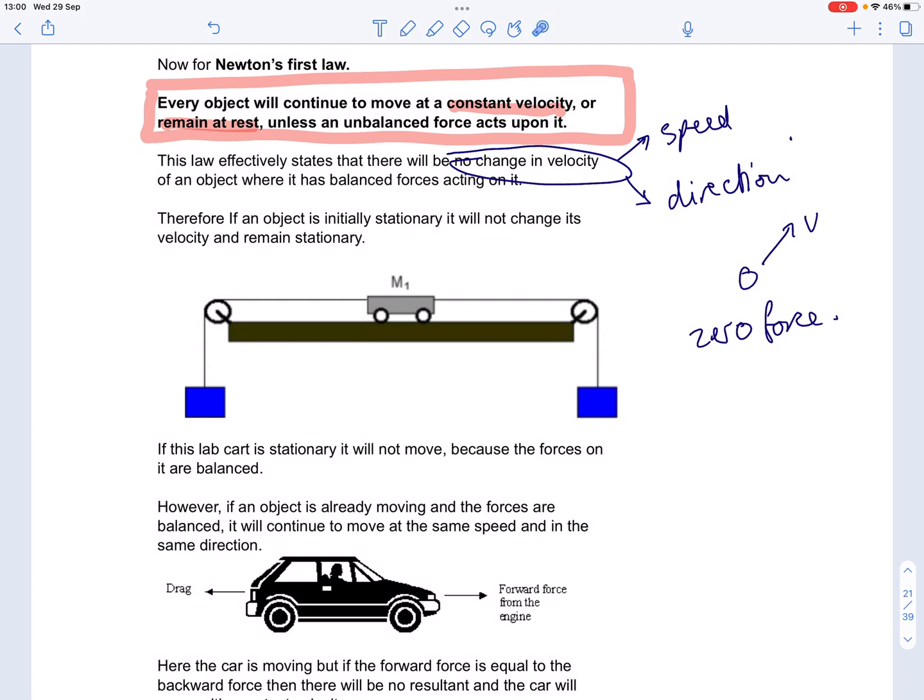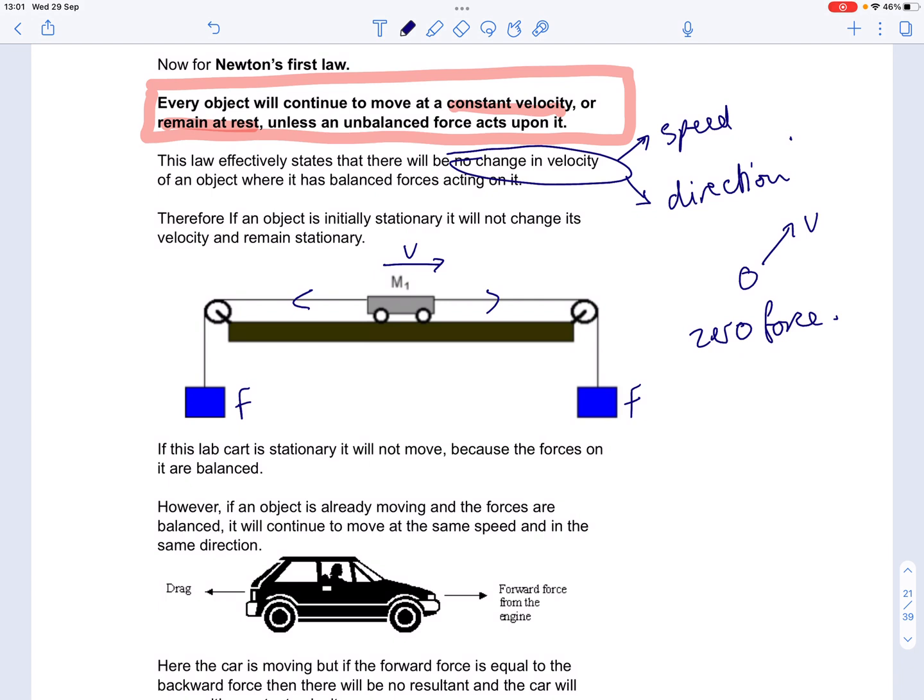But what if we have this sort of situation over here where we have an object with forces on it? Now let's say these forces are the same, so we've got the same force here and here. If the object is stationary, it's fairly obvious that those forces will balance and cancel each other out, this one pulling this way and this one pulling this way, so that the object will not move. But slightly more tricky to comprehend is if the object already has a velocity. So if it's moving at a constant velocity but it has balanced forces on it.